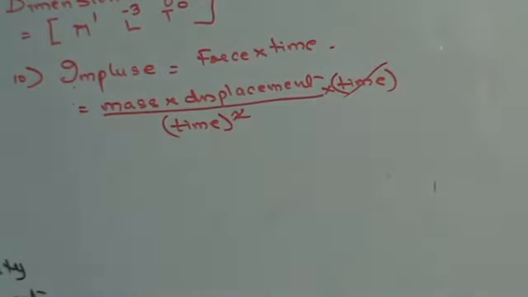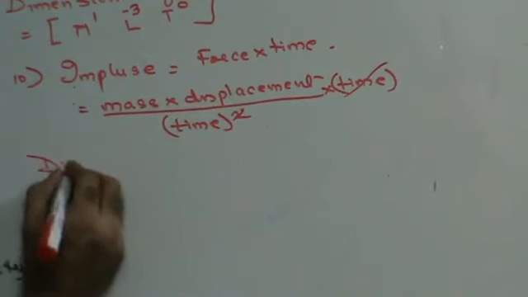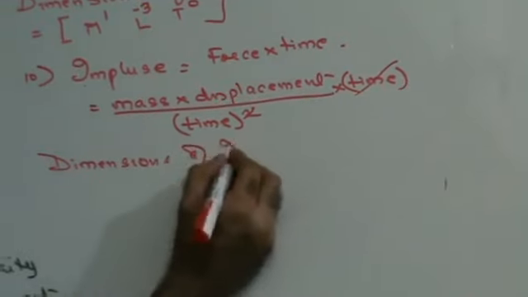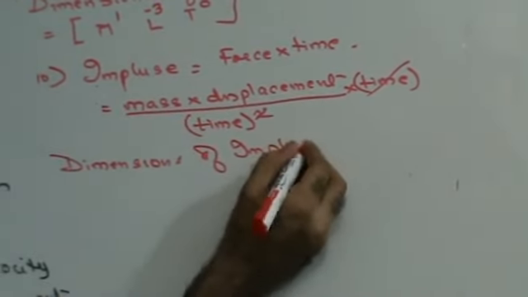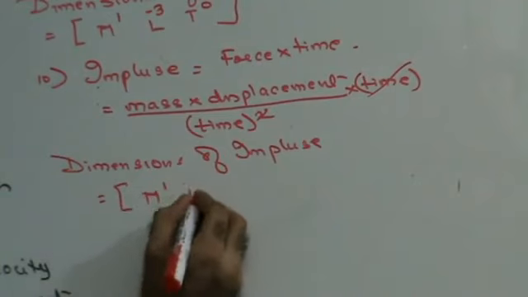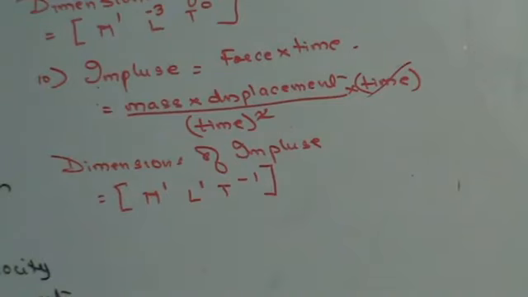So time and square will get cancelled. So in which case my dimensions of impulse is going to be M1, L1, T-1. Those are going to be your dimensions of impulse.